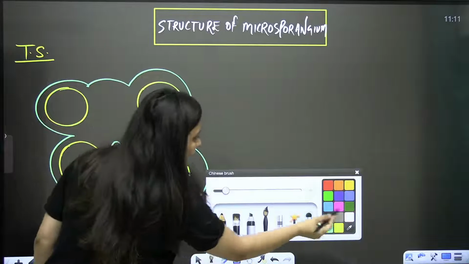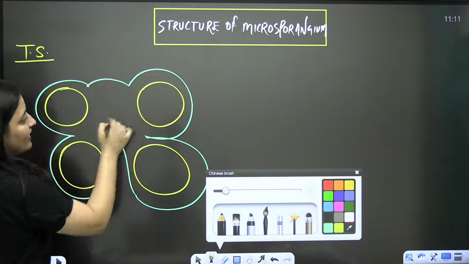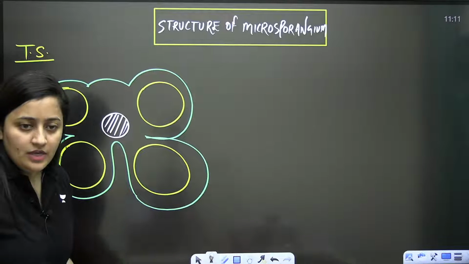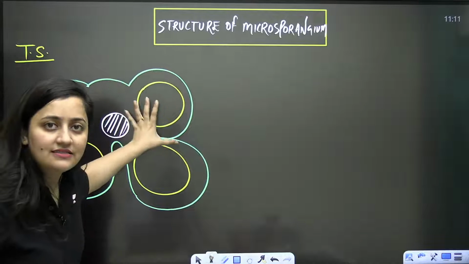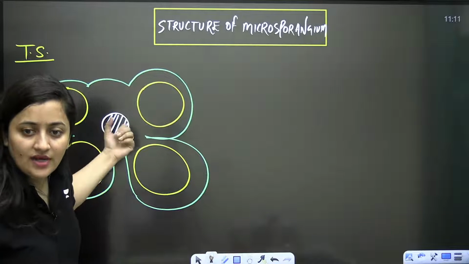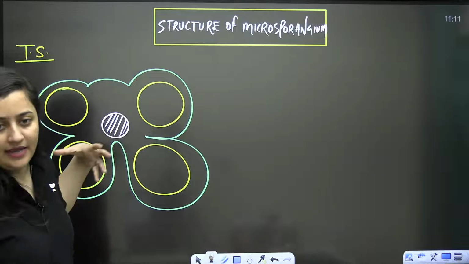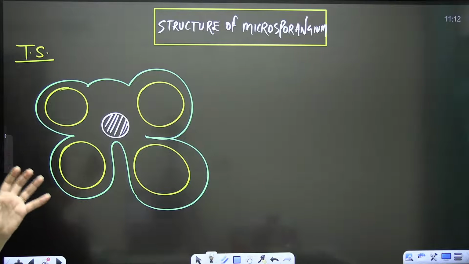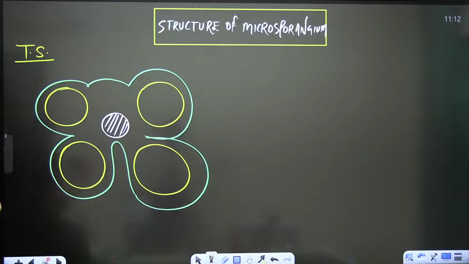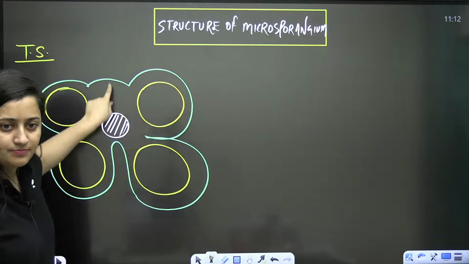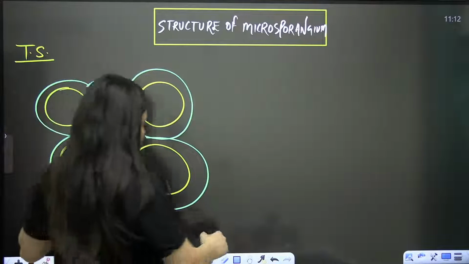And once again, I'm repeating, here you will find the connective, and in between there will be a vascular strap. The cells that are present in between are basically the parenchymatous cells. Please let me know what type of cells they are. They are the parenchymatous cells. Now we need to focus on this particular part. Can you see this? This is what we are going to study now.